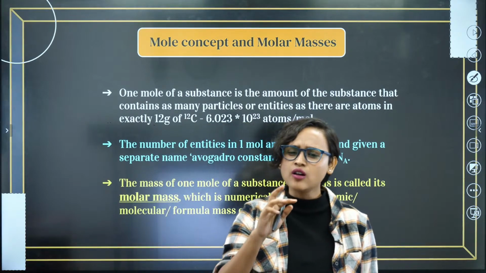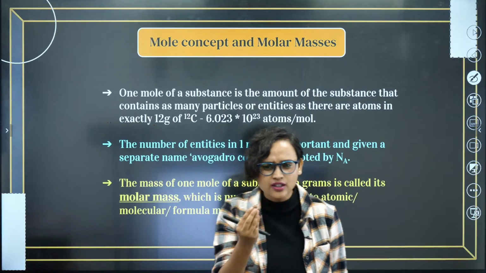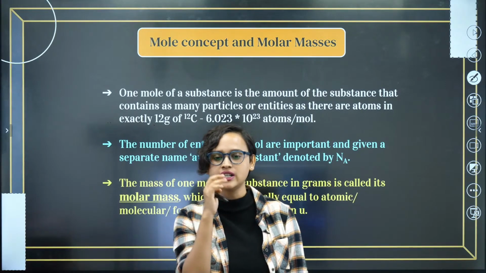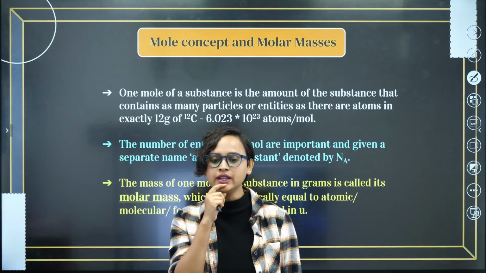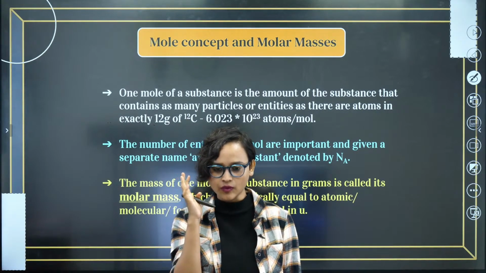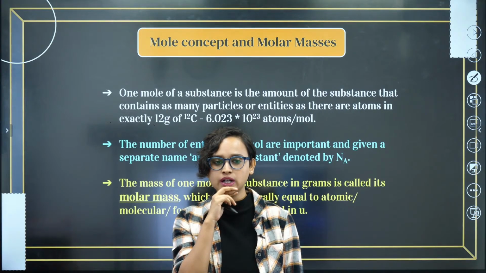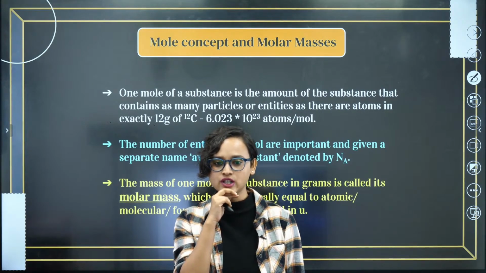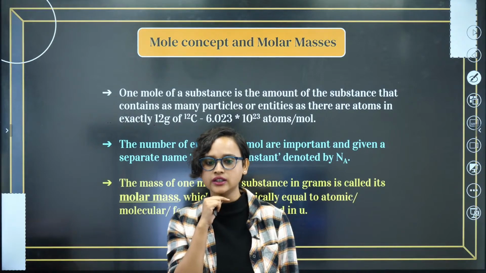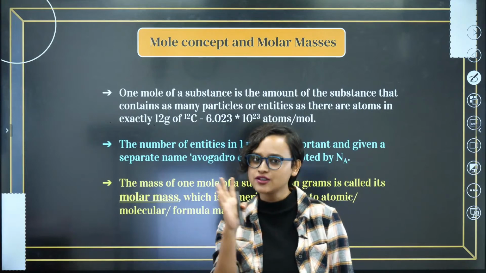How about we change the definition and talk about a dozen. What is 1 dozen, guys? Everybody tell me, when I say 1 dozen, what do you mean? I want answers. Venkata, very good. 1 dozen means 12.